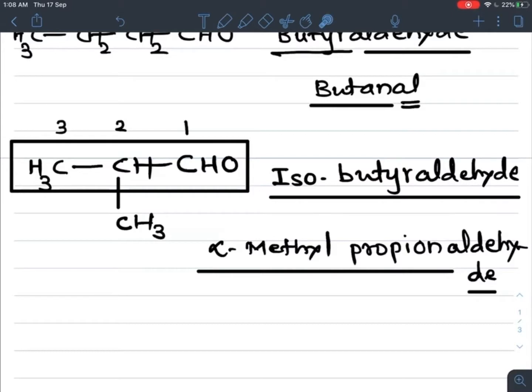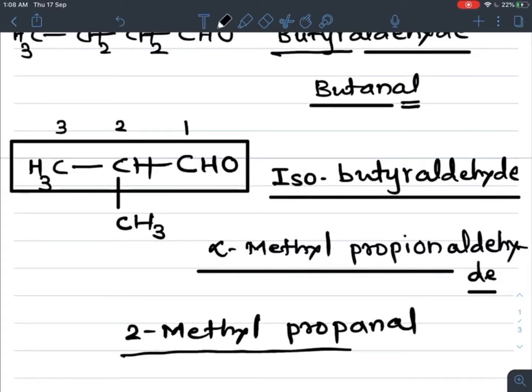CHO is the functional group, therefore we number the chain from this side. So the CHO carbon gets number 1, then the second carbon, and this is the third carbon. Now at the second position a methyl group is attached. So how to write the name? At position 2 a methyl group is attached, and the three-carbon chain is propanal. So 2-methylpropanal is its IUPAC name.